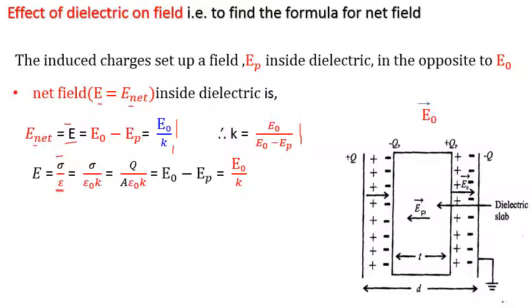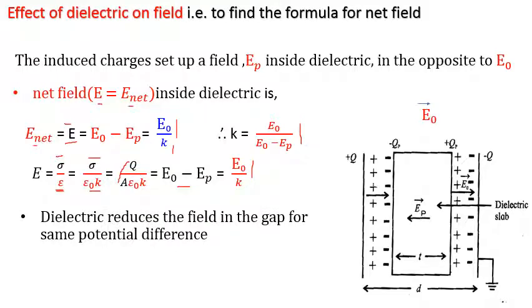Further, this epsilon is nothing but epsilon 0 into K, where K is the dielectric constant of the material of the dielectric. Next, sigma is replaced by Q upon A, charge per unit area. So these are the different forms of net field.